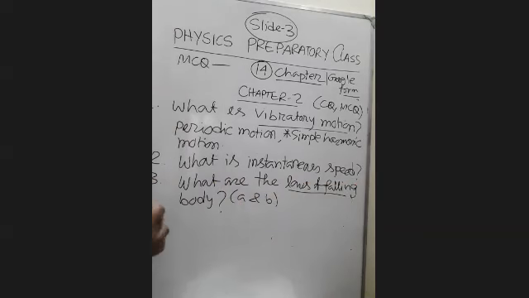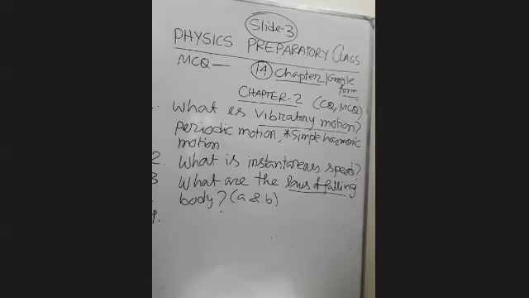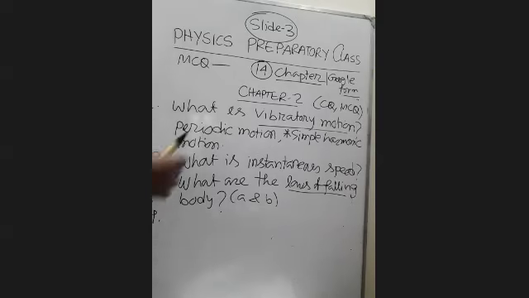If you know the various types of motion, periodic motion, vibratory motion, simple harmonic motion, as I already told in chapter 1, a B type question always depends on the A type question. So for the B type question, if you know periodic motion, they can ask you why the motion of a simple pendulum is periodic.